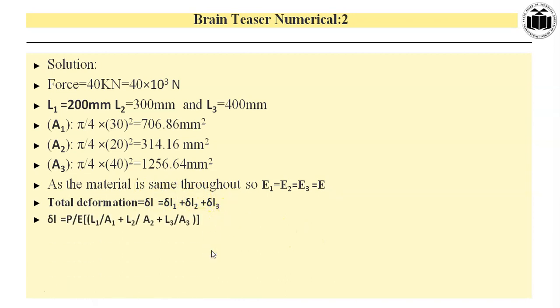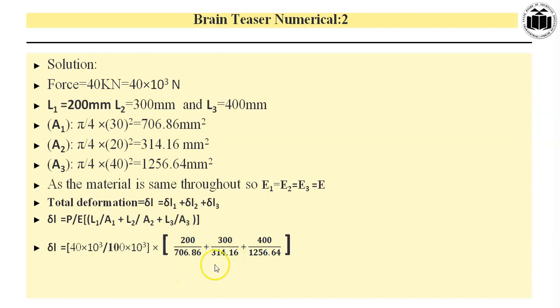Now putting all these values and taking P common, that is P by E in bracket L1 upon A1 plus L2 upon A2 plus L3 upon A3, and putting all these values here, P is equal to 40 into 10 to the power 3, E, that is 100 into 10 to the power 3, and in this bracket 200 divided by 706.86 plus 300 divided by 314.16 plus 400 divided by 1256.64.